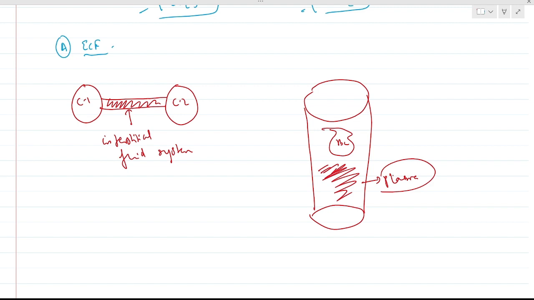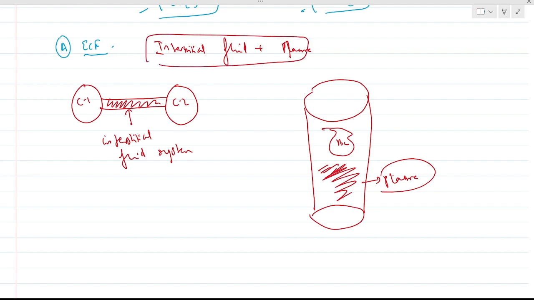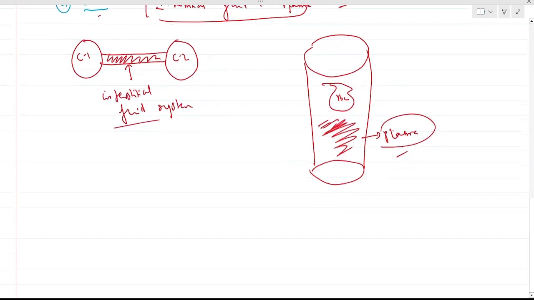ECF is the combination of interstitial fluid and plasma. Very clear understanding, self-explanatory. Interstitial fluid system as well as plasma combine to form the extracellular fluid.